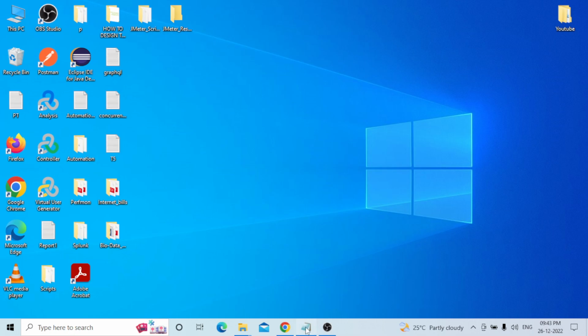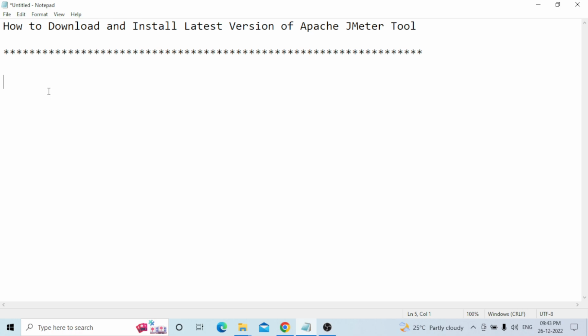Today our topic is how to download and install the latest version of the Apache JMeter tool. Okay, the topic is how to download and install the latest version of the Apache JMeter tool. First one, the latest version of the JMeter tool. The current version is 5.5, the latest version of the JMeter tool.